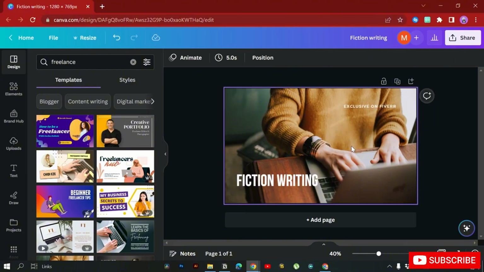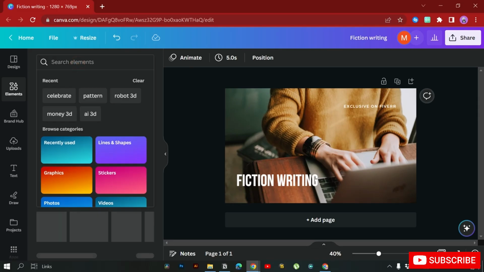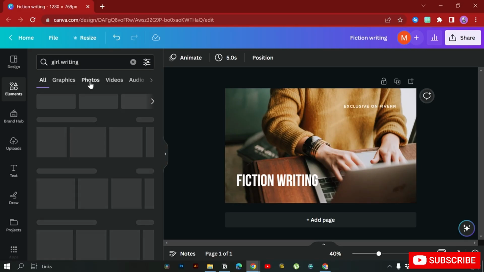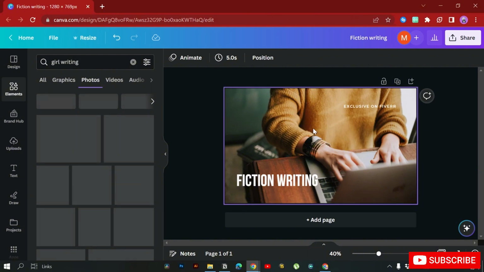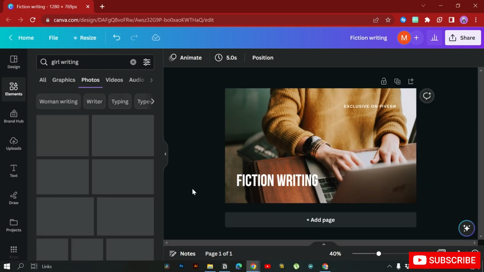You can also change the images, go into elements. Here you can search for anything like a girl writing, and then you can go into photos, and add another photo if you want. But the idea of this course is to make it as simple as possible, because this image can also work. You don't put a lot of effort into it. Someone created these templates so that you can use them. So make sure